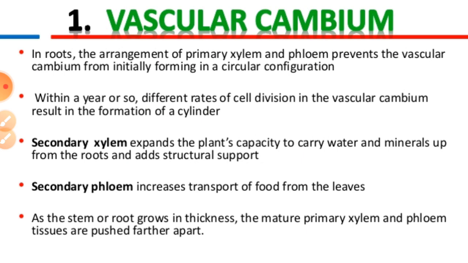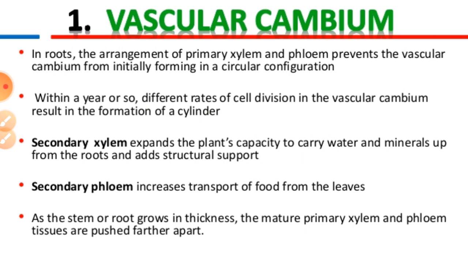As the stem or root grows in thickness, the mature primary xylem and phloem tissues are pushed further apart. Secondary phloem consists of sieve tubes, companion cells, phloem parenchyma and phloem fibers. The secondary xylem contains elements like vessels, xylem parenchyma and xylem fibers.